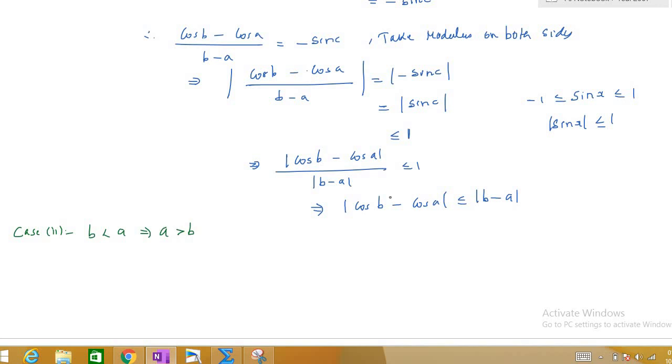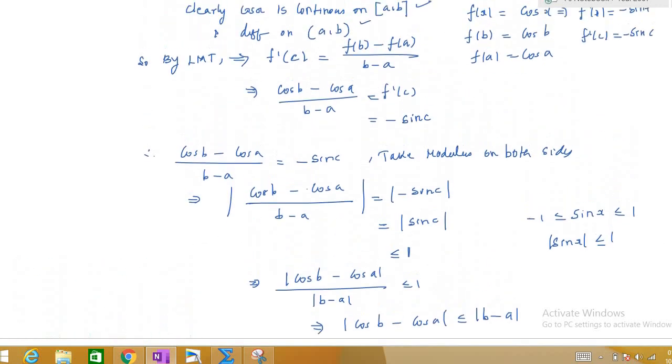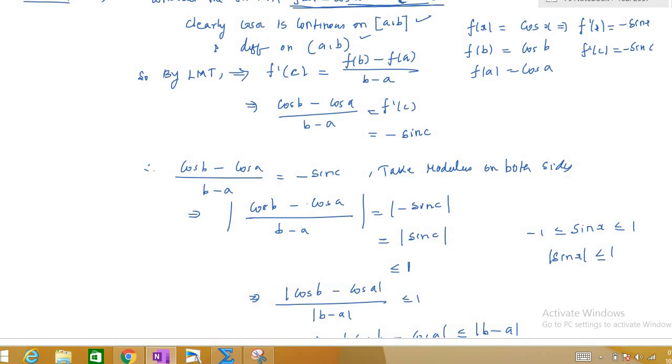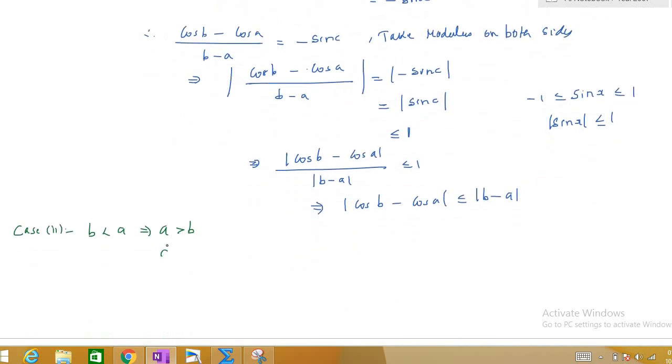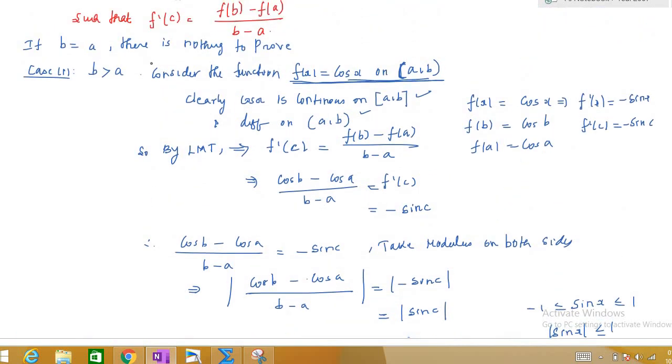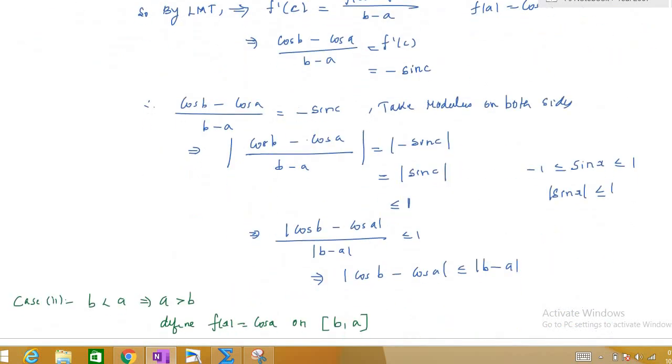If a is greater than b, again I define the same function. We define a function f of x is equal to cos x on the closed interval b comma a. Here we are defining b comma a because our a is greater than b, right? If b is greater than a, we defined it as a comma b. Now a is greater than b, so I have defined this as b comma a.